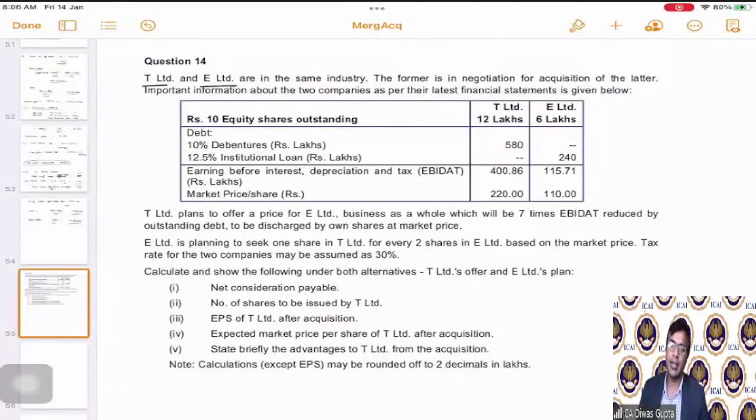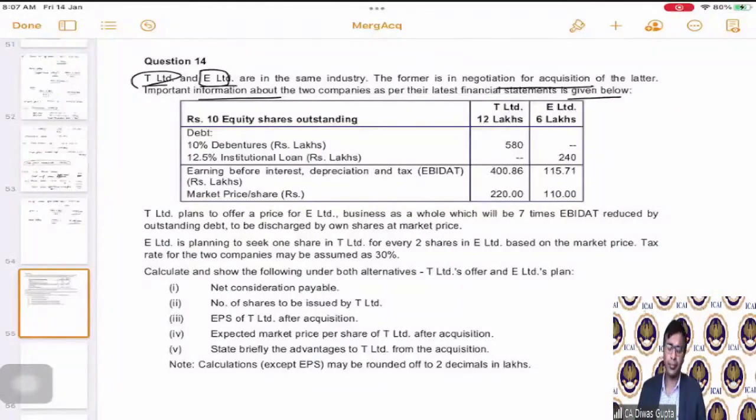Both of them are in the same industry. The former, which is T Limited, is in negotiation for acquisition of the latter. So that means T Limited is in talks to acquire E Limited. Important information about the two companies as per their latest financial statements is given below.